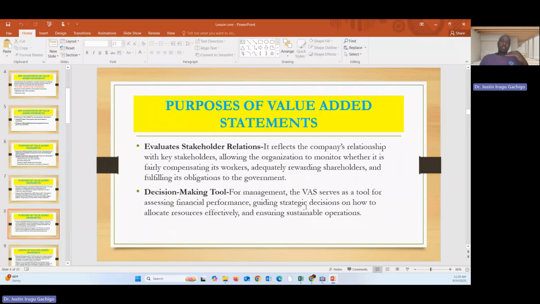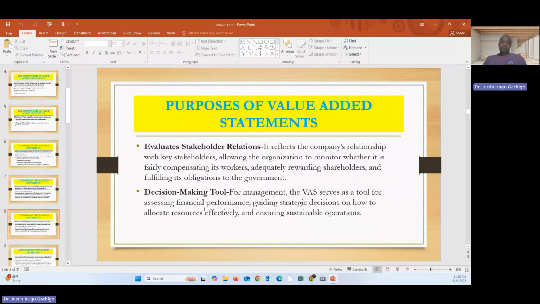The other one, evaluate stakeholder relations. That is, it reflects the company's relationship with key stakeholders, allowing the organization to monitor whether it is fairly compensating its workers adequately, rewarding stakeholders, and fulfilling its obligation to the government. So if anyone is looking at that report, and when we are going to do it, you will see the percentages which are distributed to the various stakeholders. You'll appreciate that the value-added statement shows or evaluates stakeholders' relationships.